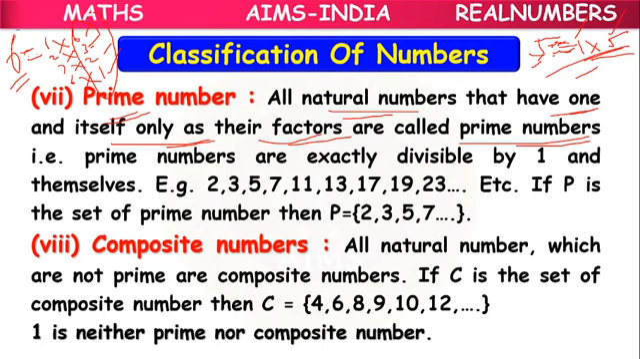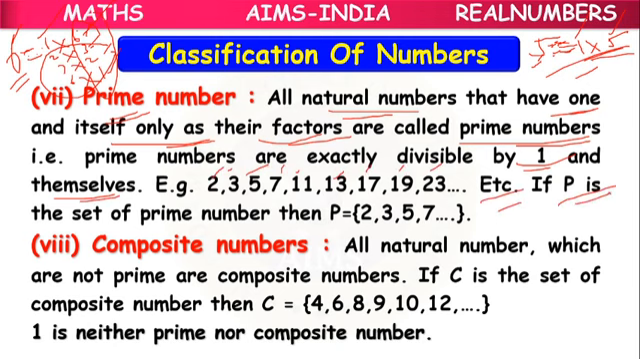But if you take 6, 1 is a factor, 6 is a factor, 1 and itself, along with that 2, 3, 2 more factors are there. So 6 is not a prime number. So here prime numbers are exactly divisible by 1 and by themselves. So 2, 3, 5, 7, 11, 13, 17, 19, 23 all are prime numbers.